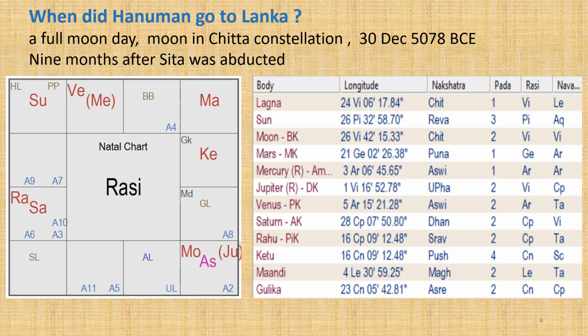In Sundarakanda Sarga 2, Valmiki also says that Hanuman entered Lanka as the sun was setting and moon was rising, meaning a full moon day. As you see in the chart, 30 December 5078 BCE was a full moon day, and so that is the day when Hanuman entered Lanka.